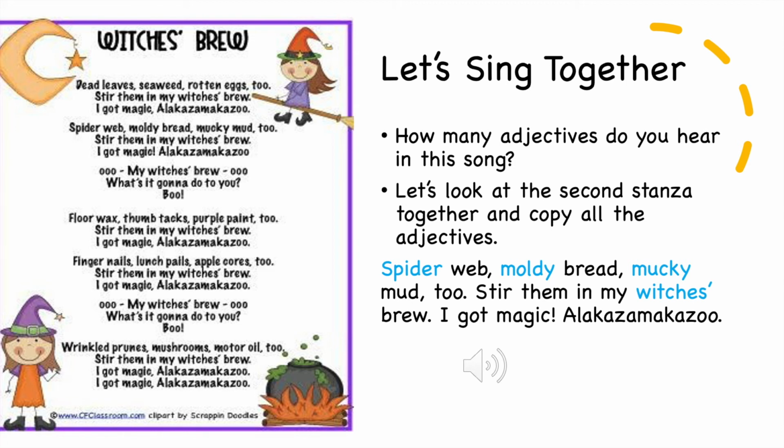I got magic, alakazam kazoo. Fingernails, lunch pails, apple cores too. Stir them in my witch's brew. I got magic, alakazam kazoo. Ooh, my witch's brew. Ooh, what's it gonna do to you? Boo. Wrinkled prunes, mushrooms, motor oil too. Stir them in my witch's brew. I got magic, alakazam kazoo.